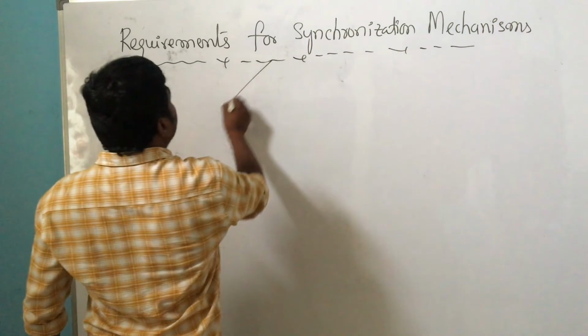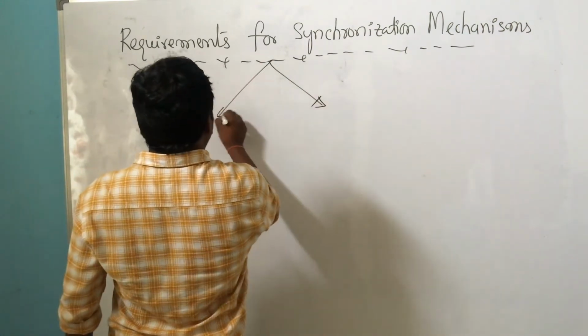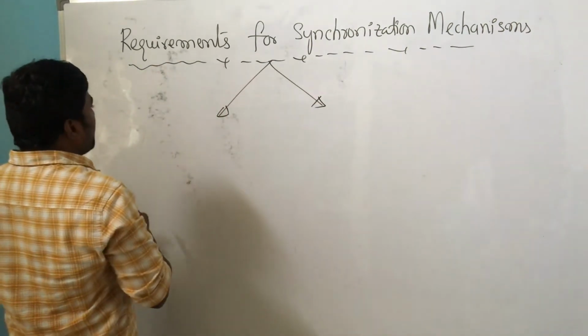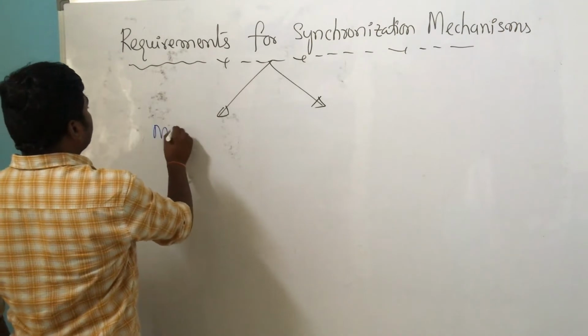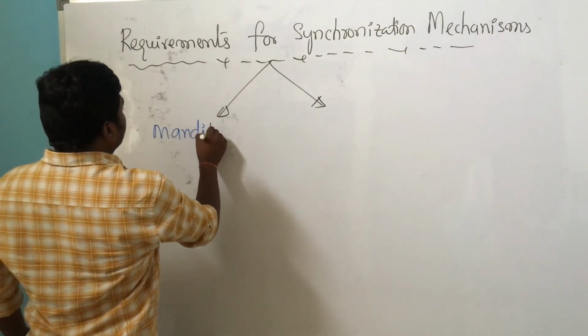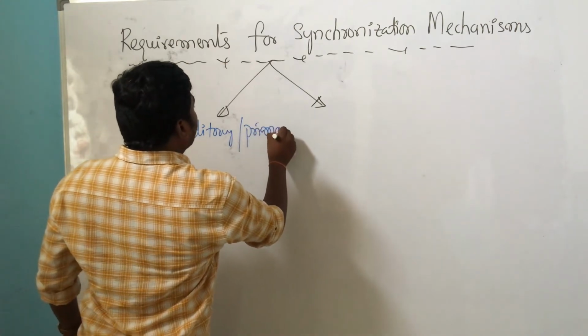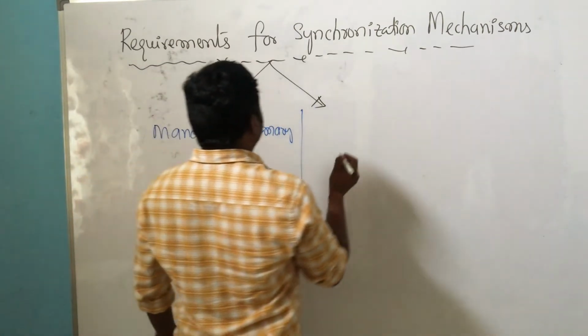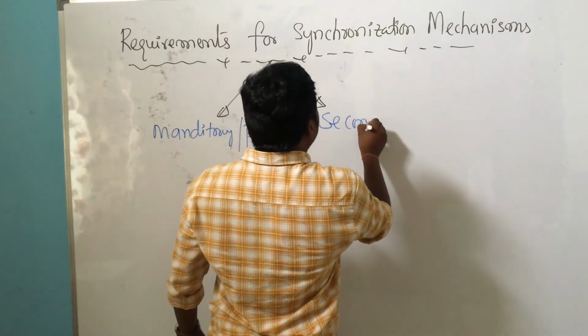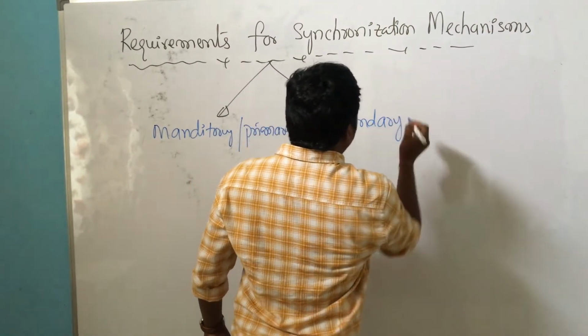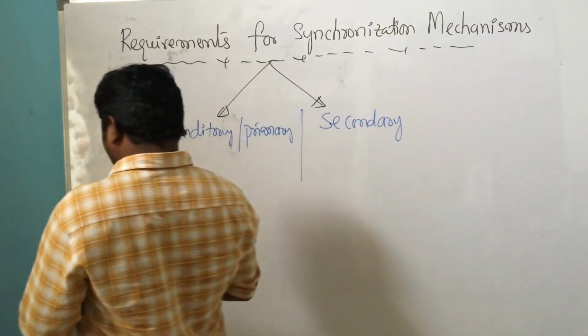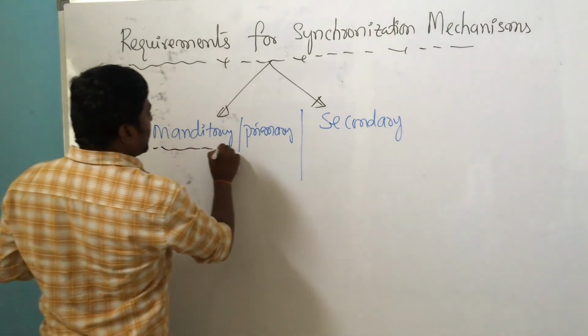These requirements I will divide into two variations. One is mandatory or primary requirements, and secondary requirements.